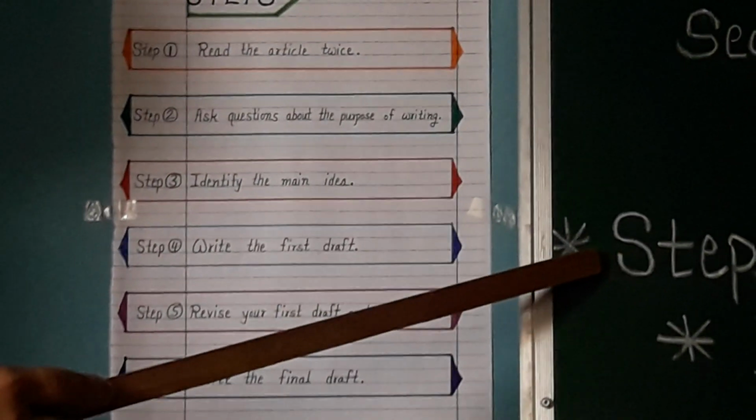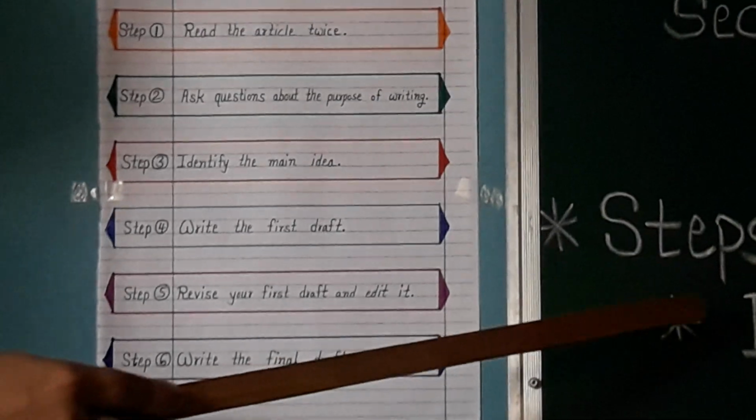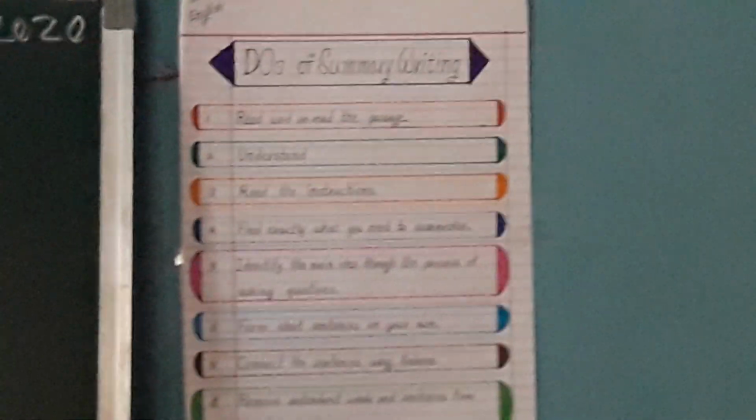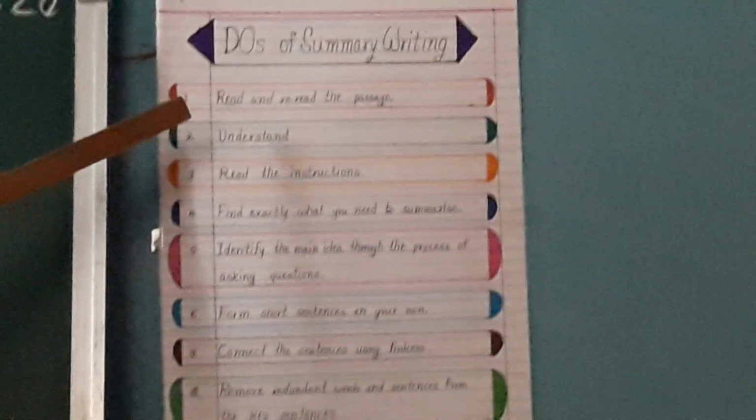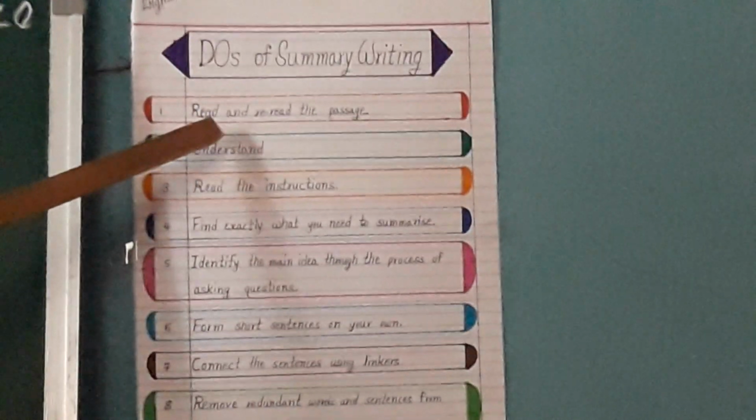After the steps, what is required to know? The do's for summary writing. See now the next chart about do's of summary writing. Here 10 points are given to us. In that, first point is read and reread the passage. The first reading of the passage is not sufficient.